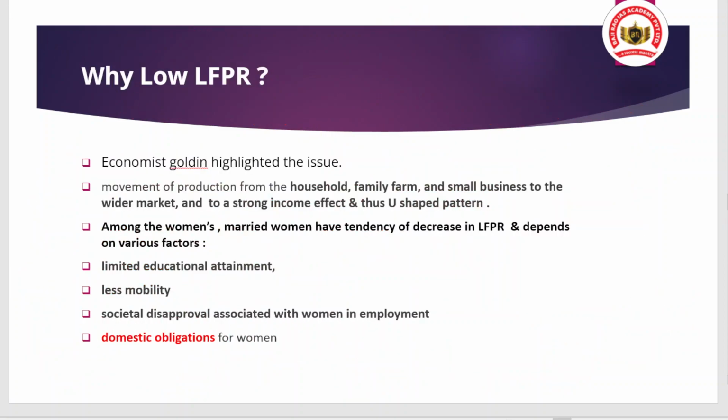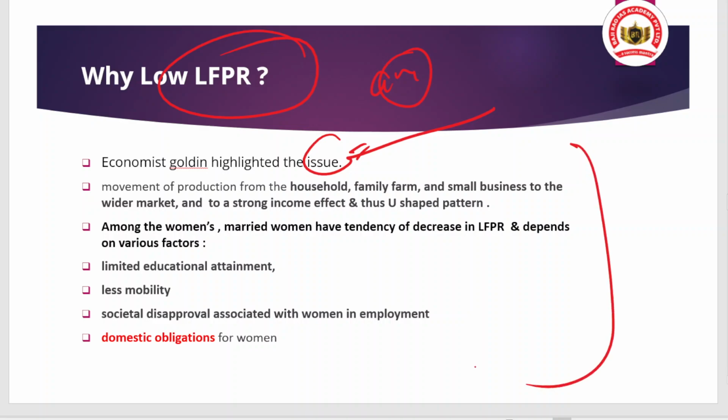And if you talk about other reasons why there is low labor force participation rate among the women, first of all, I have told you, the economist Goldin highlighted this issue, and we have already discussed it. Some of the other important issues: among the women, married women have a tendency of decrease in labor force participation rate.